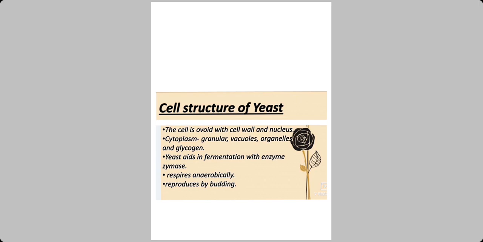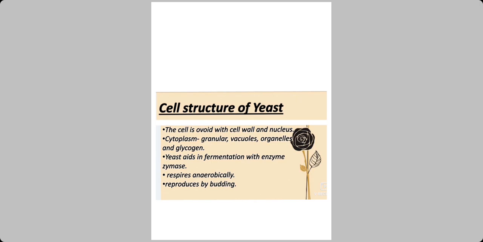Already we have learned in the introduction of fungi that yeast is an example for unicellular. So it has only one cell. One cell contains cytoplasm and nucleus. Here the cell wall is present because it comes under the plant group. The outer membrane is called cell wall, and it has a nucleus because it is a eukaryotic organism. So a well defined nucleus is present.